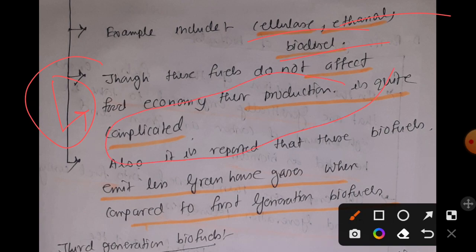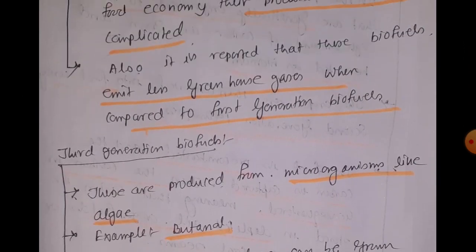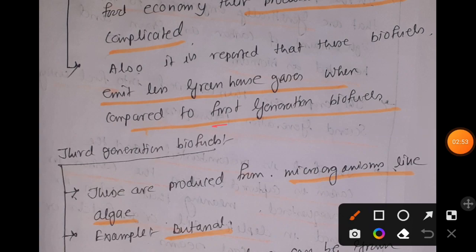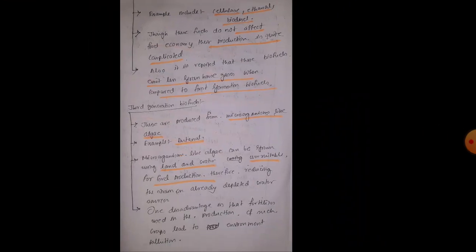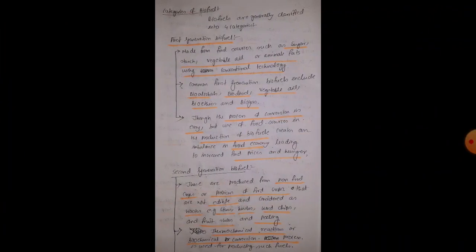Surprisingly, the emission of greenhouse gas is also less compared to the first generation biofuel. That is why using second generation biofuel is far better than first generation biofuel.